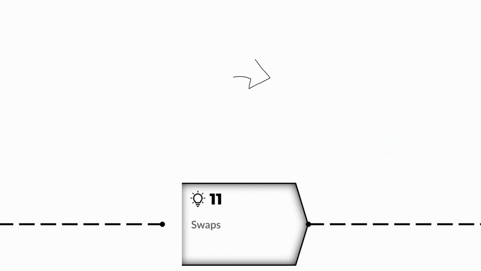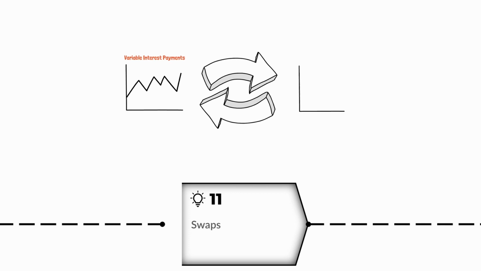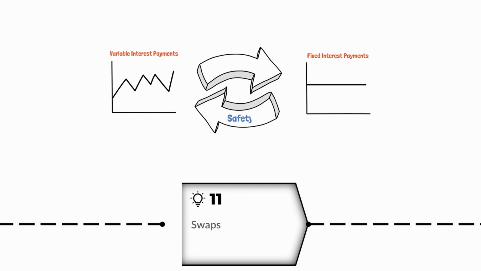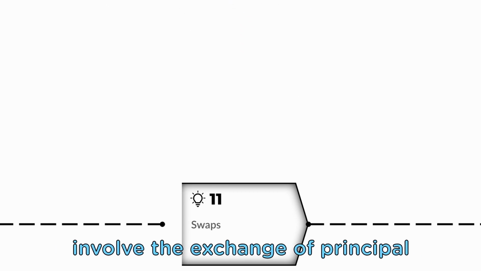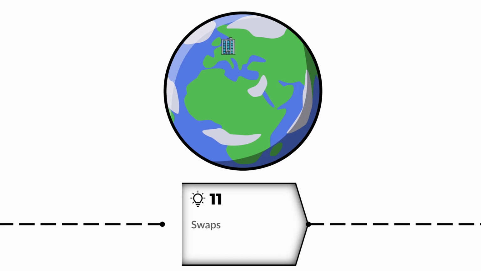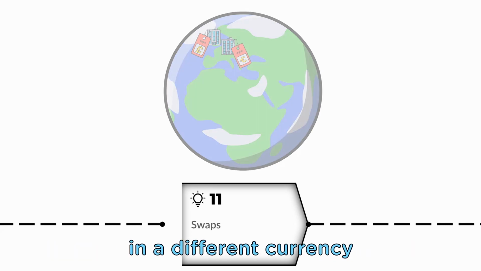Swaps are financial agreements to exchange cash flows based on different financial instruments or variables. They are often used for hedging or speculation purposes and allow parties to manage risk and potentially benefit from differences in market conditions. Currency swaps, for example, involve the exchange of principal and interest payments in different currencies. The parties agree to swap currencies and repay the principal at a specified future date. Currency swaps are commonly used to manage foreign exchange rate risk or obtain financing in a different currency.